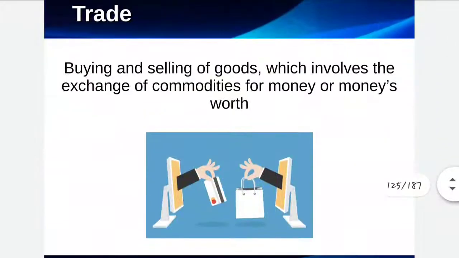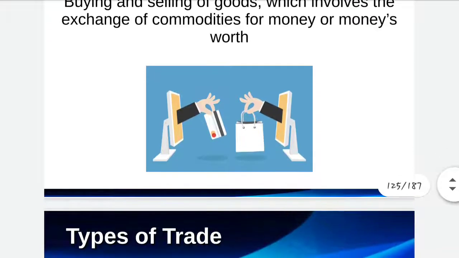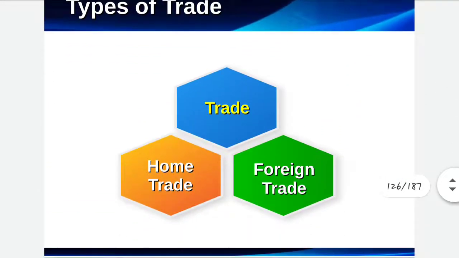Then comes trade, the first part under commerce. Trade is the main branch of commerce. Why? Because in this, goods and services are not only purchased but also sold for earning profit. Therefore it is the exchange of goods and services between purchaser and seller for their respective benefits. So basically it deals with the exchange of goods and services.